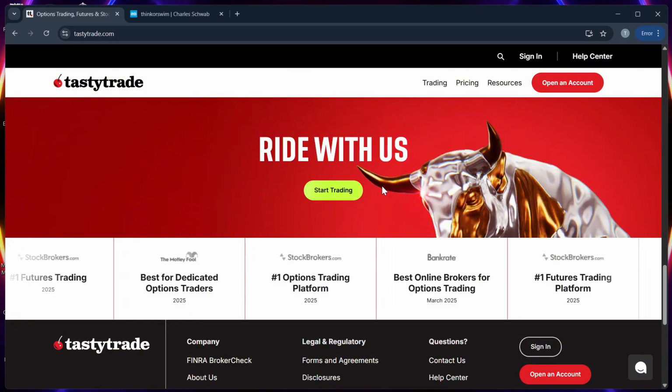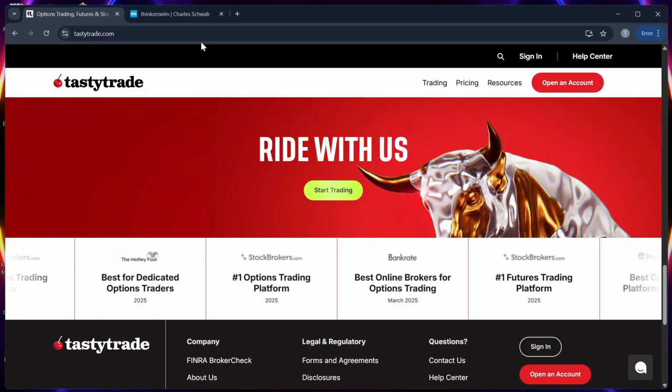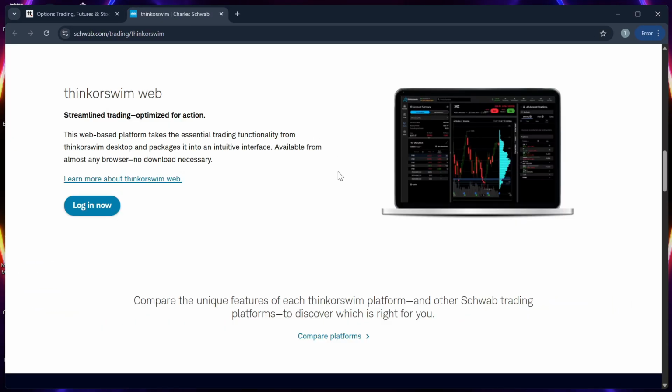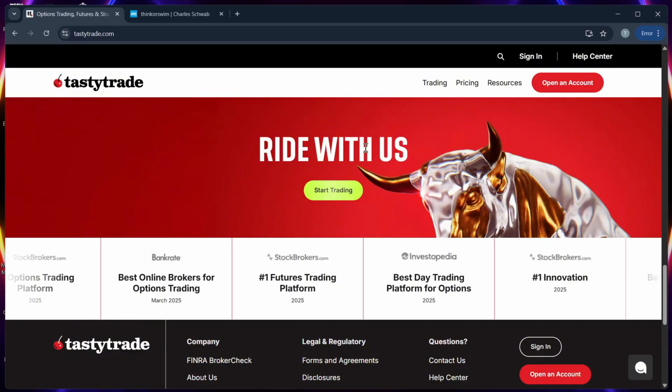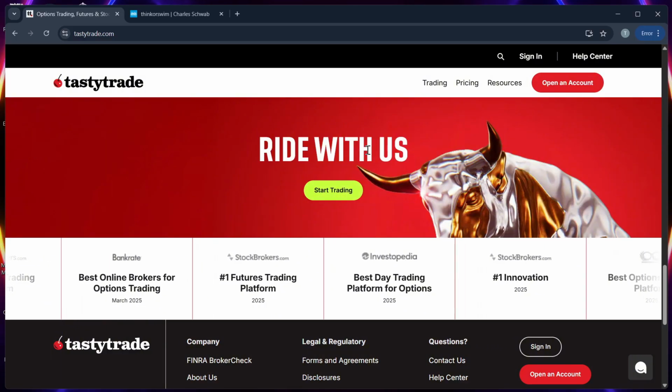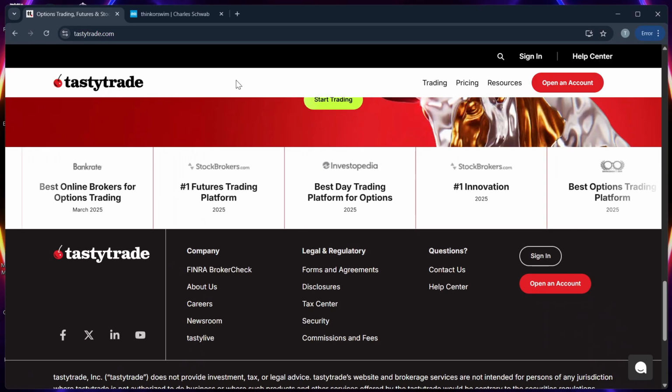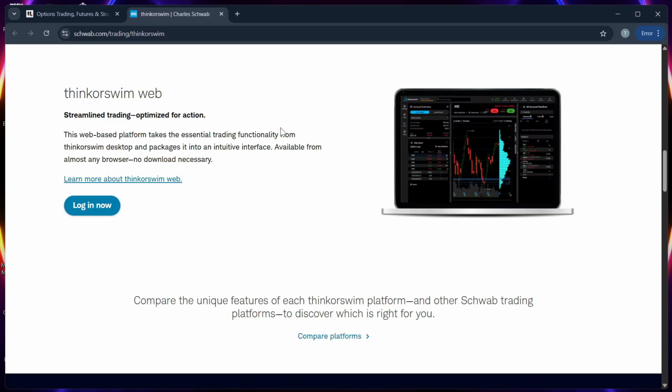Tastytrade has a flat rate for options, while Thinkorswim has more variable pricing but often includes discounts for high volume trades. So, for the final verdict, choose Tastytrade for focused, strategy-based options trading and fast learning, while picking Thinkorswim for complete market access and advanced technical features.